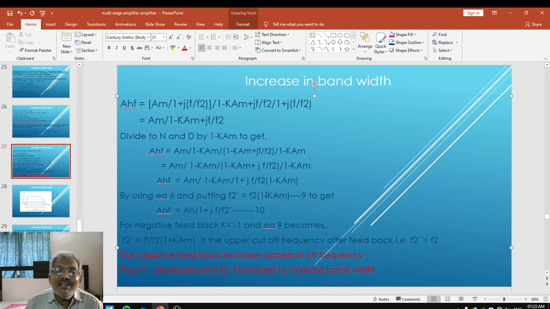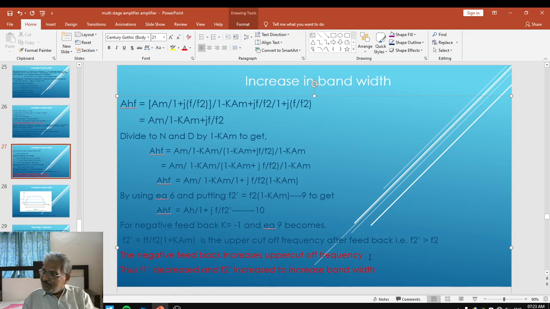Again, for negative feedback, K is negative. If K is negative, then F2 dash becomes equal to F2 into bracket 1 plus K times AM, which is represented here. So this indicates that F2 dash is greater than F2. What does it indicate? It indicates that after feedback, the upper cutoff frequency increases. So what we proved? The negative feedback increases the upper cutoff frequency. We have proved two things here.